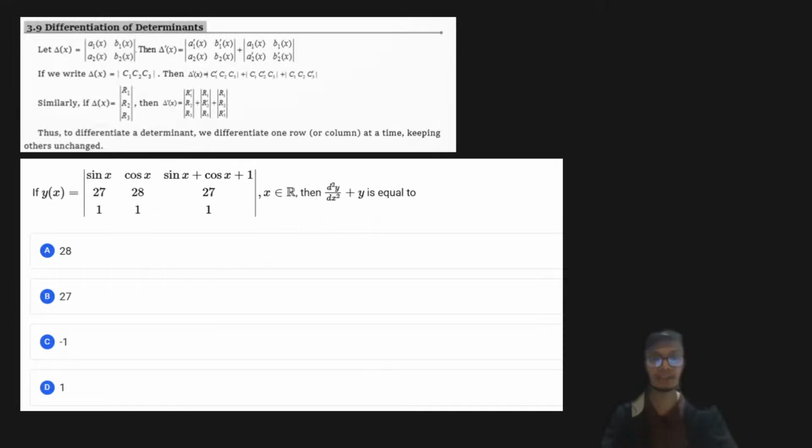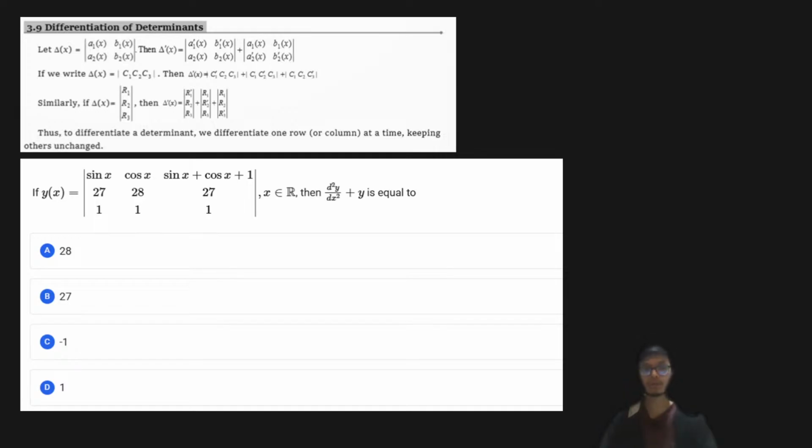Let's move to the next part. Before we discuss the important JEE Mains question, I wanted to discuss something that not many lectures cover: how we differentiate a determinant. Let's start with a very simple case: a 2 by 2 matrix and its determinant, and I want to know the derivative of that determinant.